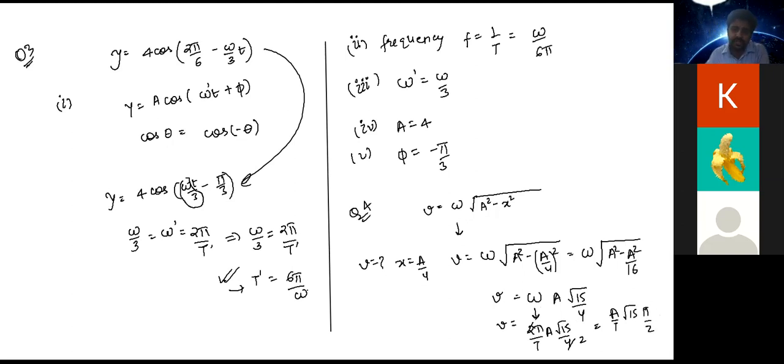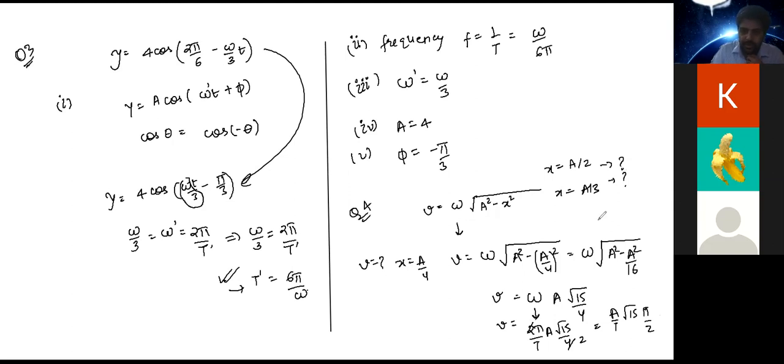This should be the answer, correct, Atul? The other questions will then be easy, at x equal to a by 4, a by 2, a by 3. Now we can easily find out the velocity.